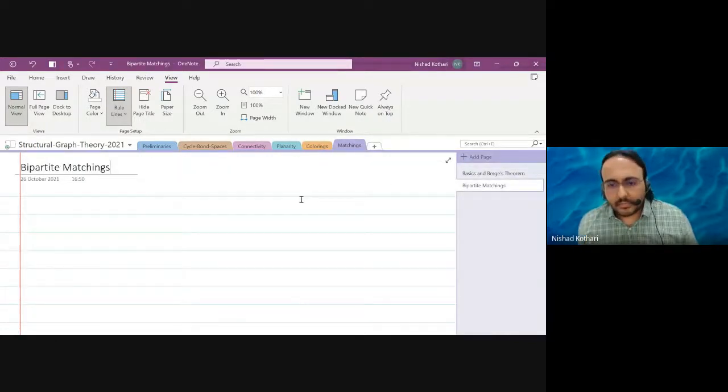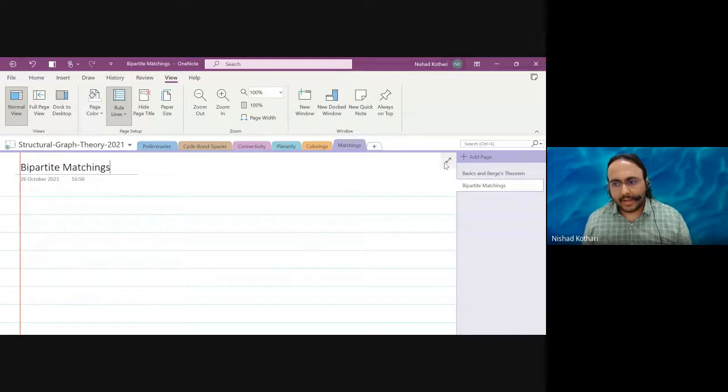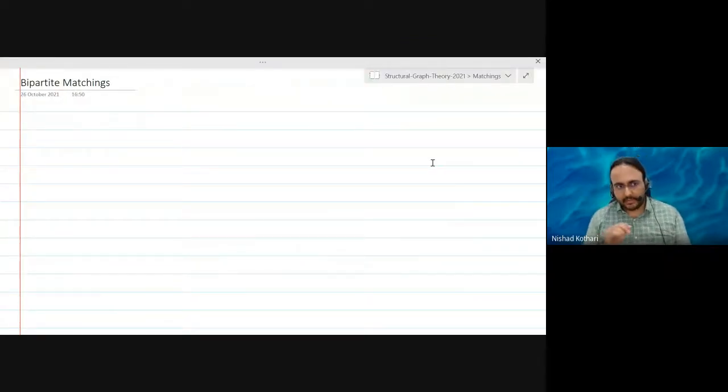But let's see if we can get something more concrete, like a co-NP characterization. Because how do you convince someone that the graph does not have an augmenting path with respect to a given matching? It's not easy to convince someone whether a particular matching is maximum or not. So let's try to see if we can get some results which are more like NP or co-NP characterizations. Let's start with matchings in bipartite graphs.